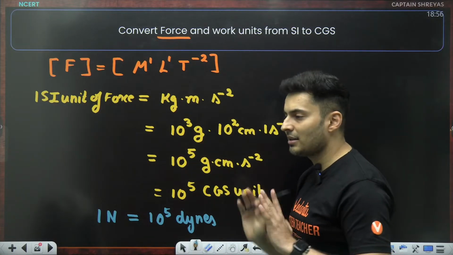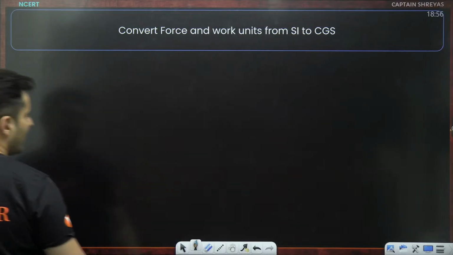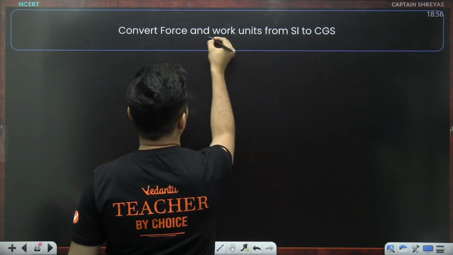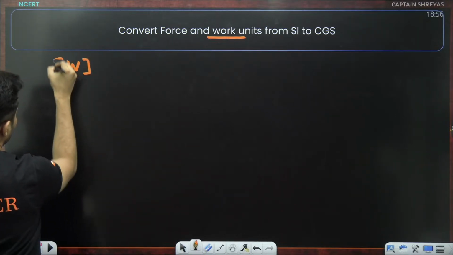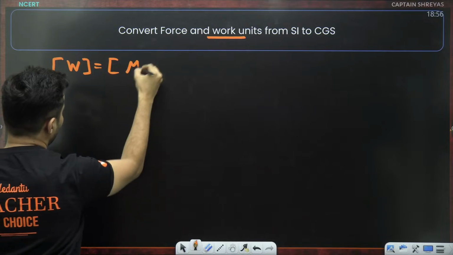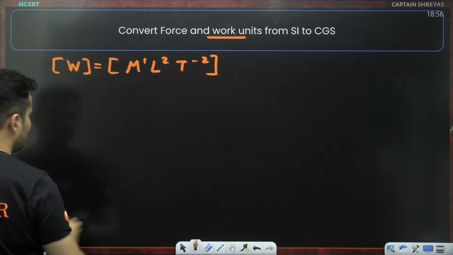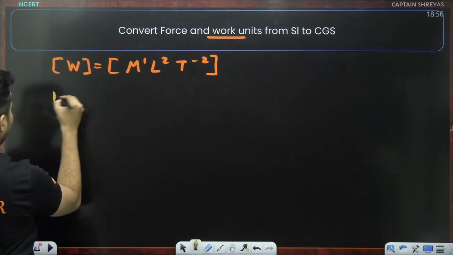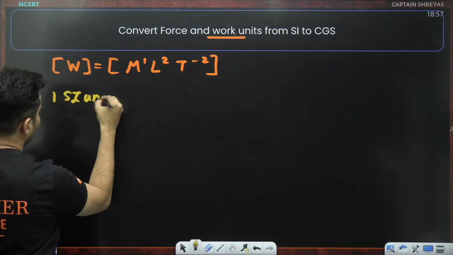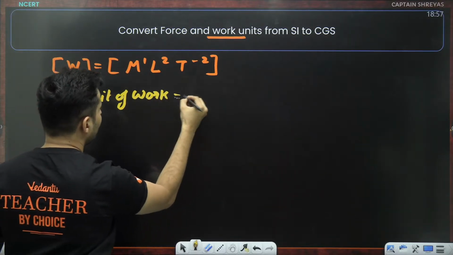Substitute, you get the answer. Very straightforward. Let's try it out for work. What is the dimensional formula for work? It is m raised to 1, l raised to 2, t raised to minus 2. If you know the dimensions, you can easily do this problem also. So, one SI unit of work, how much will it be?